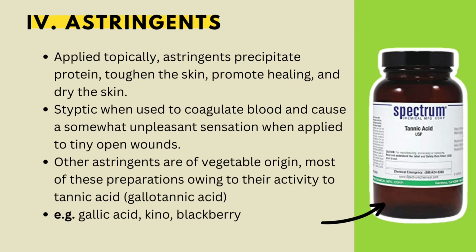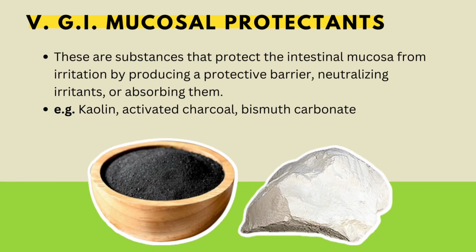Next, we have the astringents. They are applied topically. They precipitate protein, toughen the skin, promote healing, and dry the skin. Styptics are used to coagulate blood and cause a somewhat unpleasant sensation when applied to tiny open wounds. Other astringents are of vegetable origin, most of these preparations owing their activity to tannic acid. Next are the GI mucosal protectants that protect the intestinal mucosa from irritation by producing a protective barrier, neutralizing irritants, or absorbing them. Examples are kaolin, activated charcoal, and bismuth carbonate.